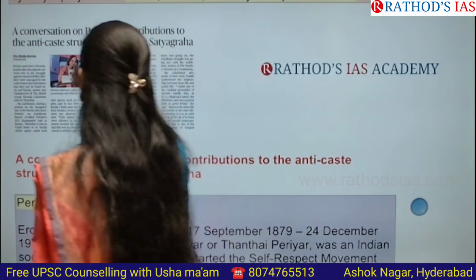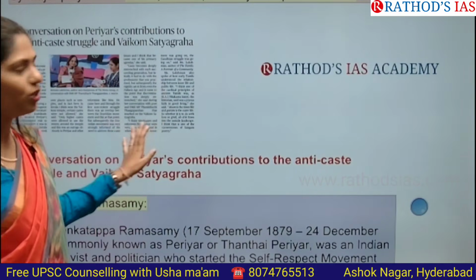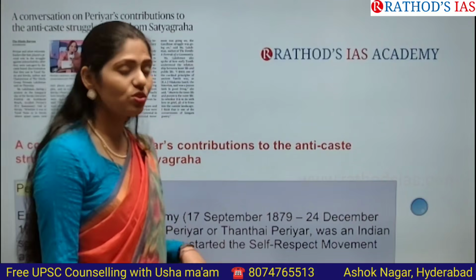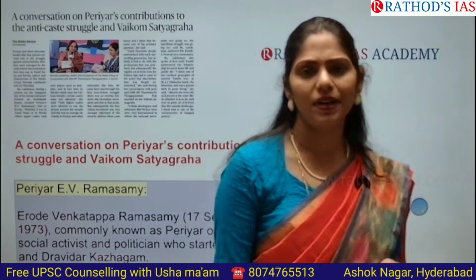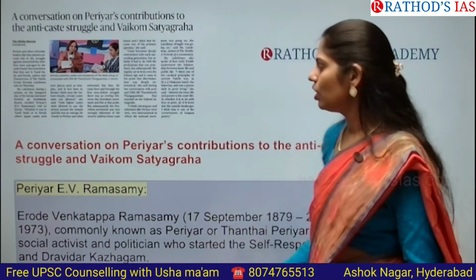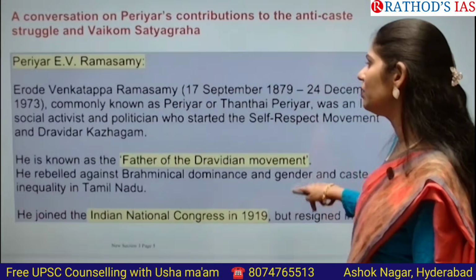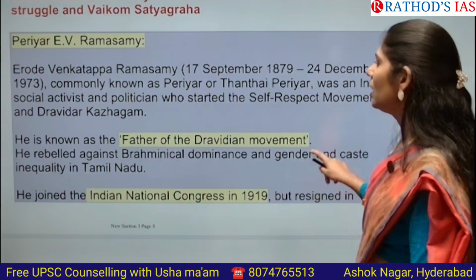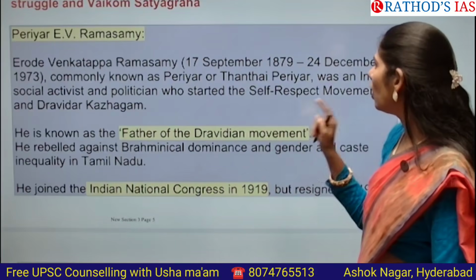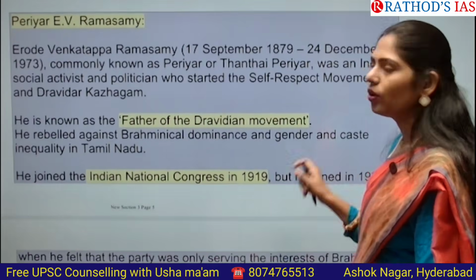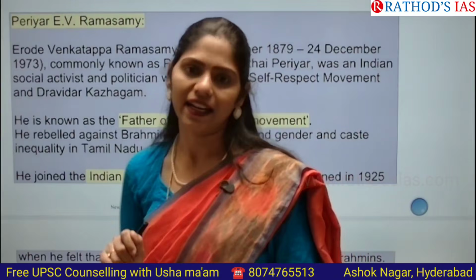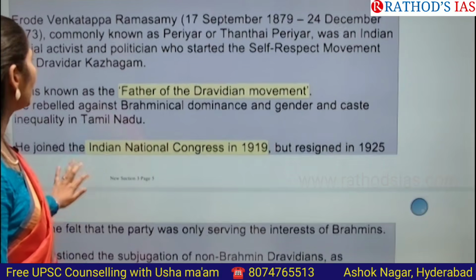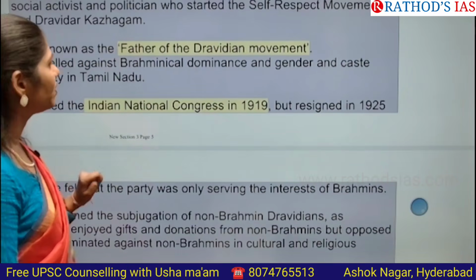The title says: a conversation on Periyar's contributions to the anti-caste struggle and Vaikom Satyagraha. If you see your PYQs in 2025, there was a very simple question in the prelims related to this Periyar. Okay, now let us see certain facts regarding Periyar E.V. Ramaswamy. He was born in 1879 and is commonly known as Periyar or Thanthai Periyar. He was an Indian social activist who started the Self-Respect Movement and Dravidar Kazhagam, and he is also known as the father of the Dravidian movement.